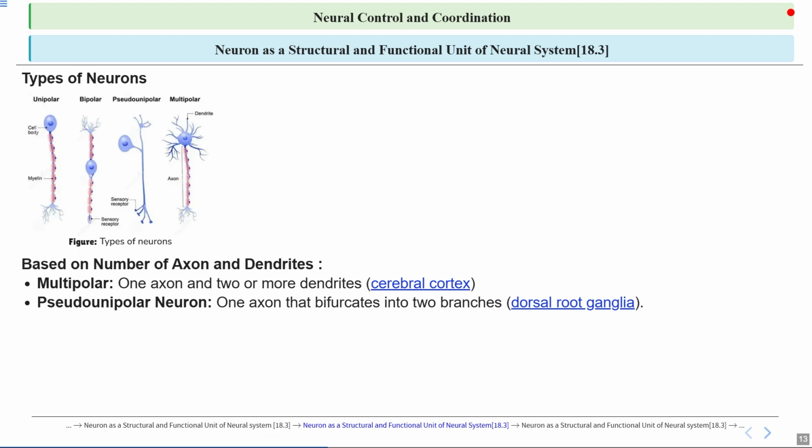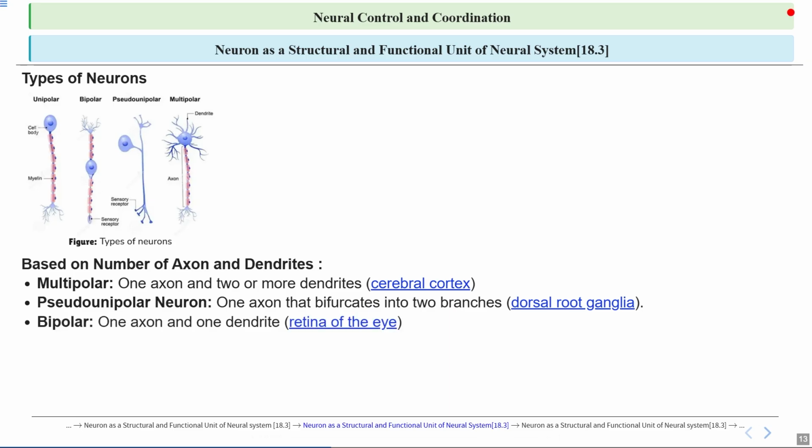Talking about the pseudo-unipolar neuron, it is a type of sensory neuron that has a single axon which splits into two branches, one carrying sensory information toward the CNS and the other transmitting signals away from the body, typically found in dorsal root ganglia. This structure allows for rapid transmission of sensory signals such as touch or pain from the periphery to the spinal cord.